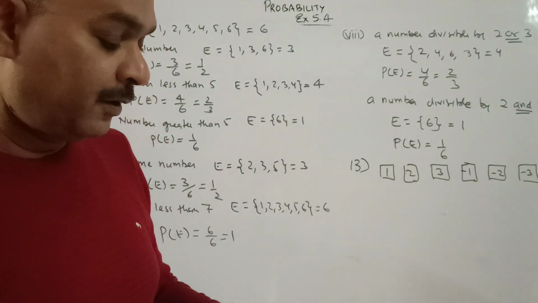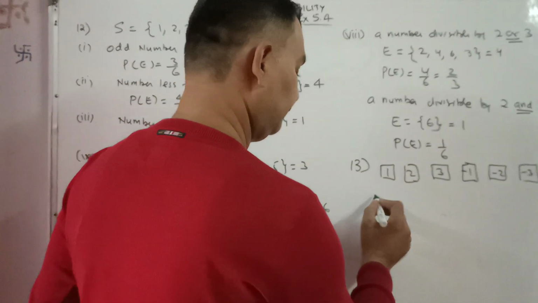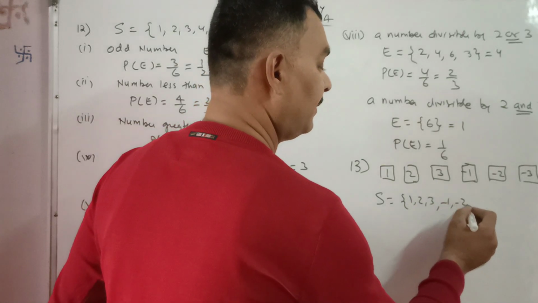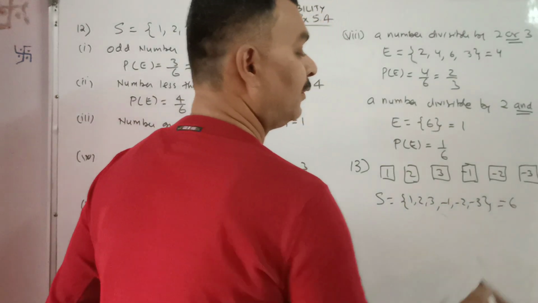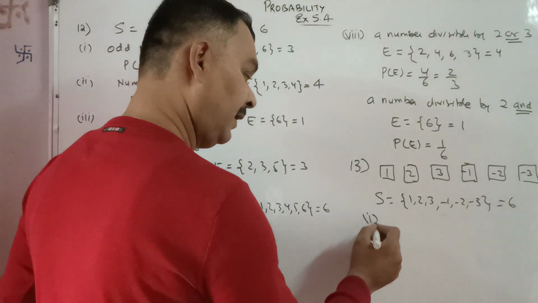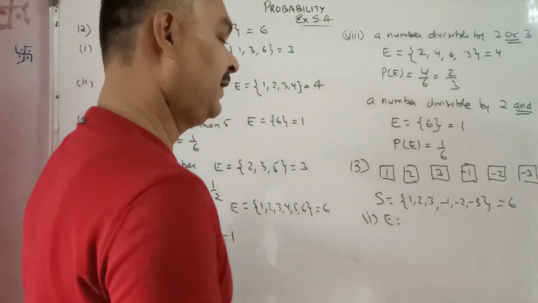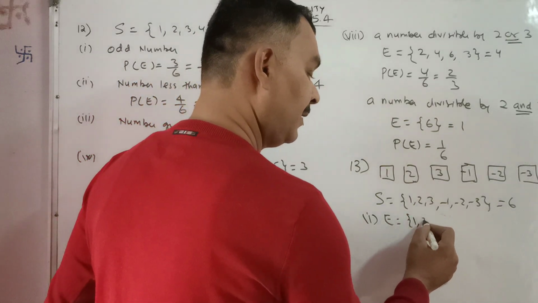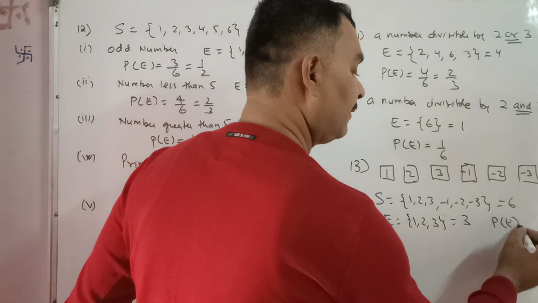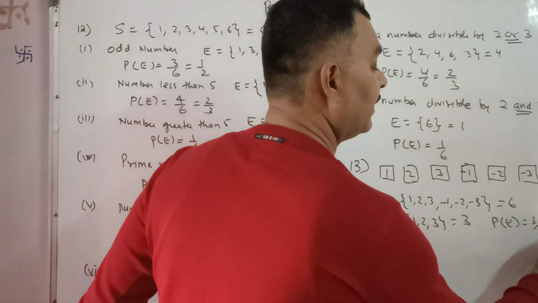What is the probability of getting a positive integer? The sample space is 1, 2, 3, minus 1, minus 2, minus 3, that is, there are total 6 outcomes. Now for the first event, positive integers, only 1, 2, 3 are the positive integers. The probability of this event is equal to 3 by 6 or 1 by 2.